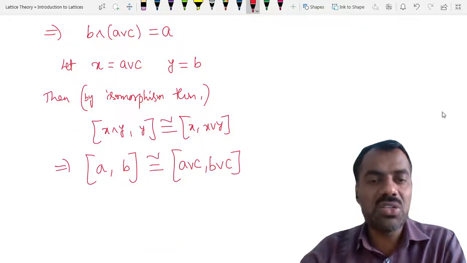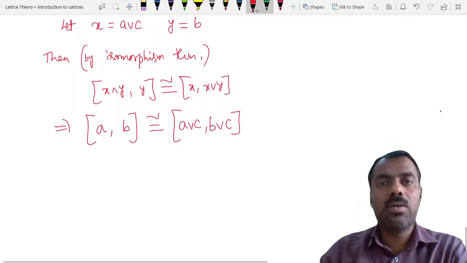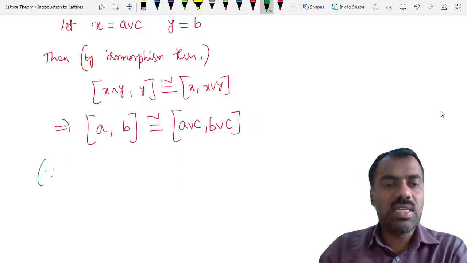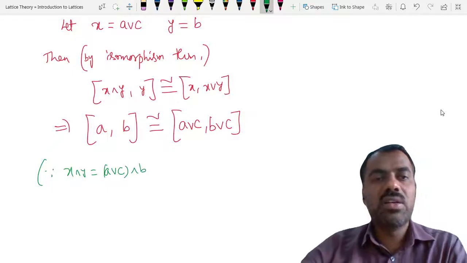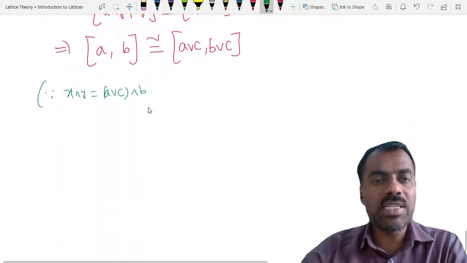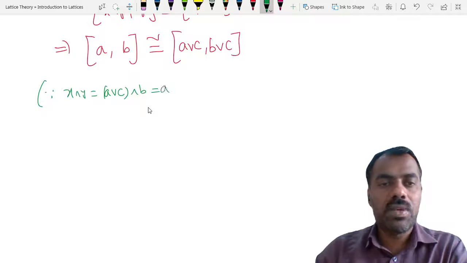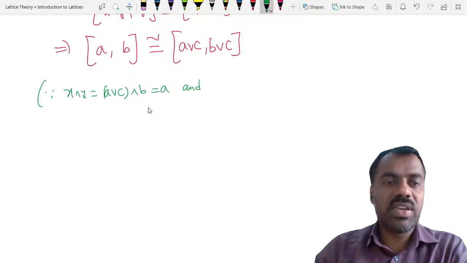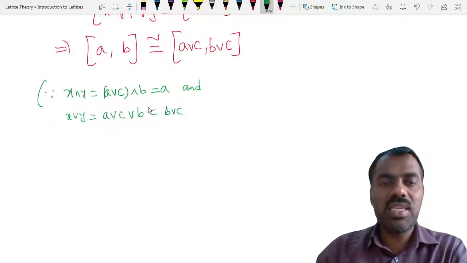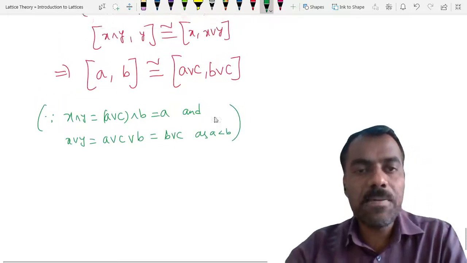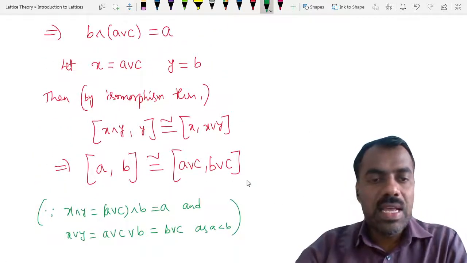How many of you understood this one? Since X meet Y is equal to A join C meet B, which we deduce is the same as A. And X join Y is equal to A join C join B, but this is the same as B join C as A is less than B. Is this clear? Okay. Yes, sir.